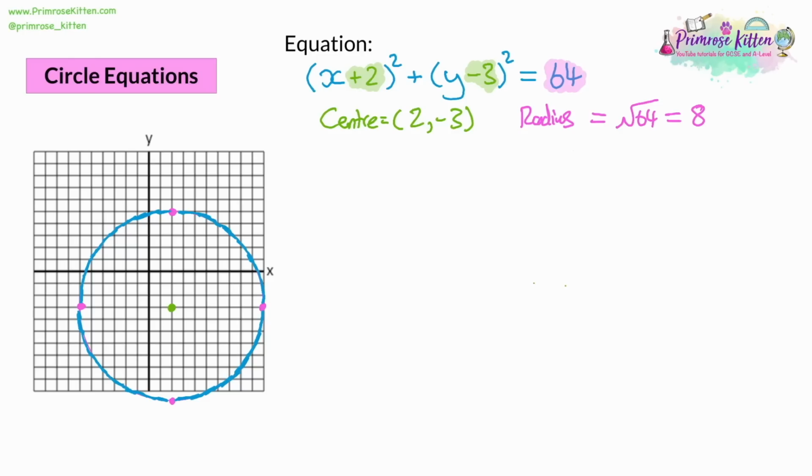That's how you turn a circle equation into a circle. And sometimes you're given a circle, and you can look at the centre of the circle, you can measure the radius, and from that, you're going to be able to work backwards and create the equation of the circle.